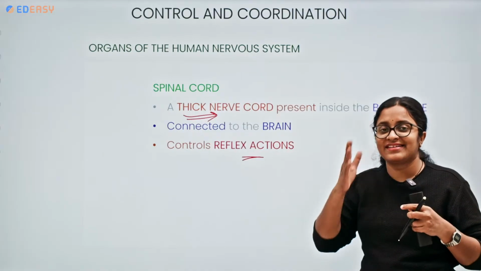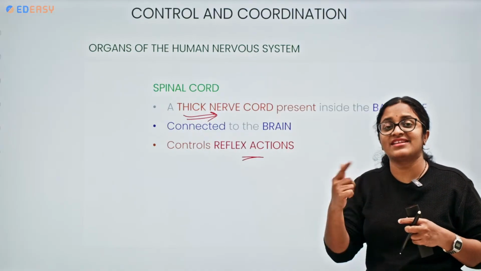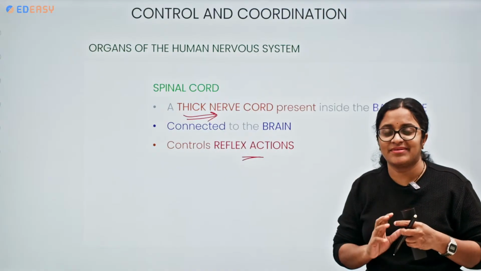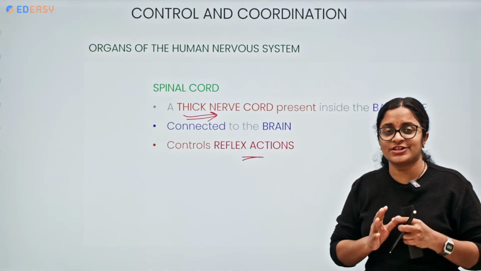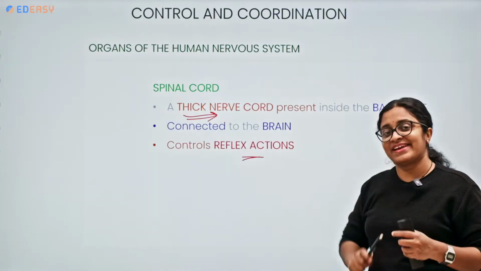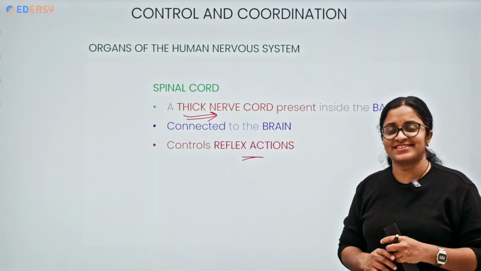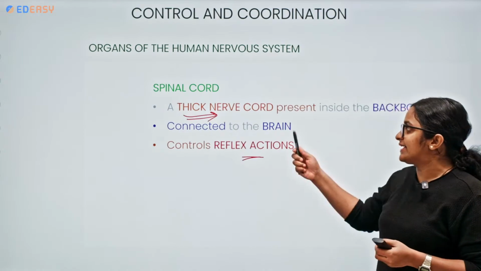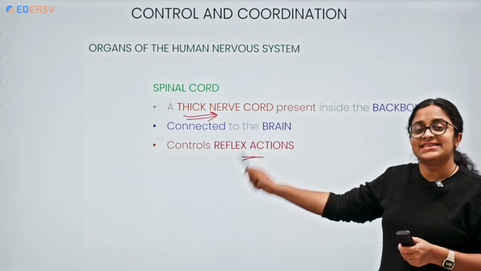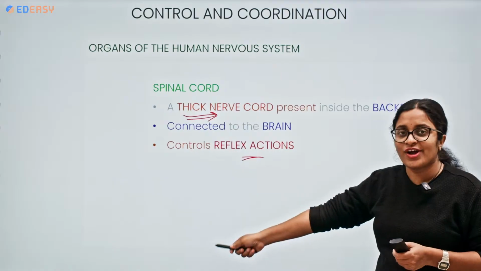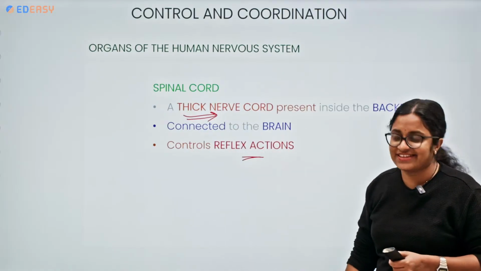All this pathway takes a lot of time when the brain is involved, because the brain needs some time to take decisions. It's not so quick. But when the spinal cord is involved, quick, automatic decisions happen. That's the reason the spinal cord is involved in reflex action.